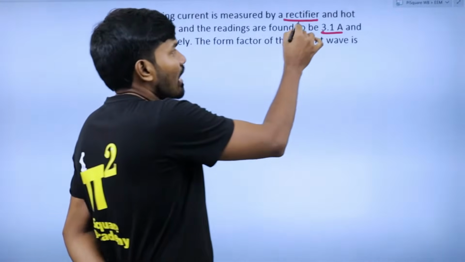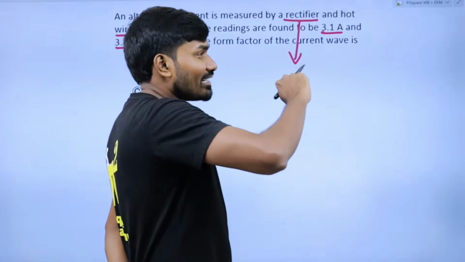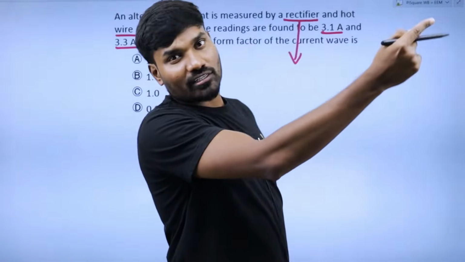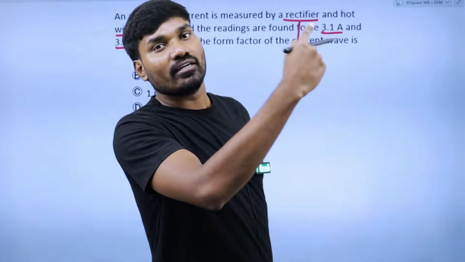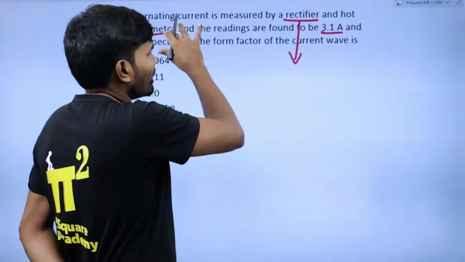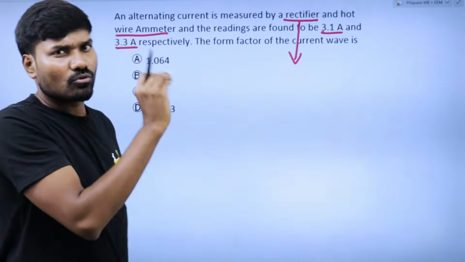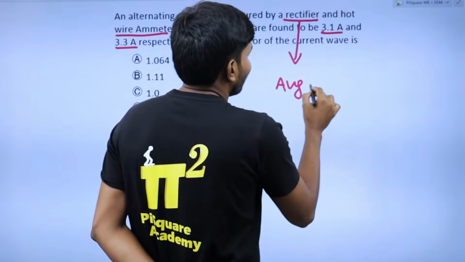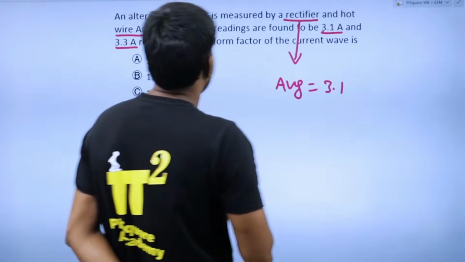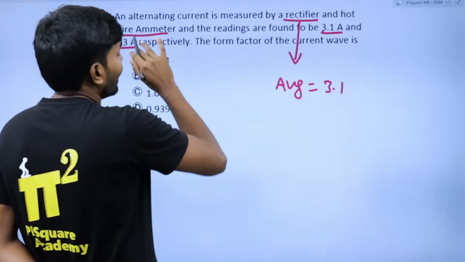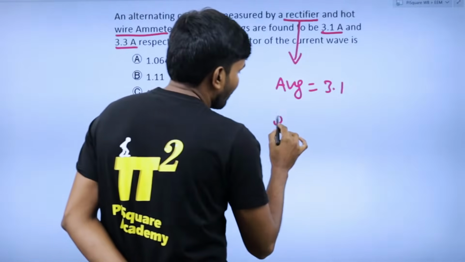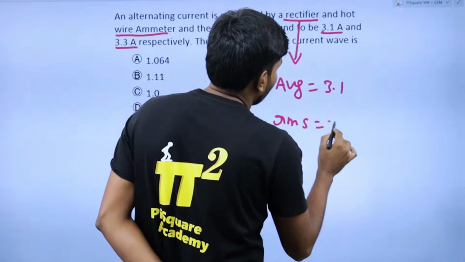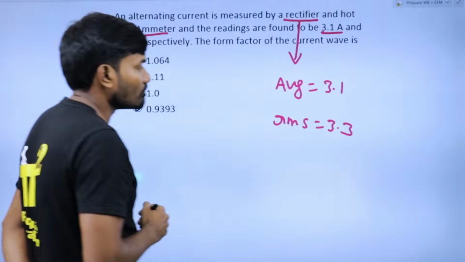Its reading is average, but it is usually calibrated in terms of its RMS value. There is no such calibration given, so it is simply reading the average value. So the average value is equal to 3.1 ampere, and a hot wire type meter will read the RMS value, so RMS value is 3.3 ampere.